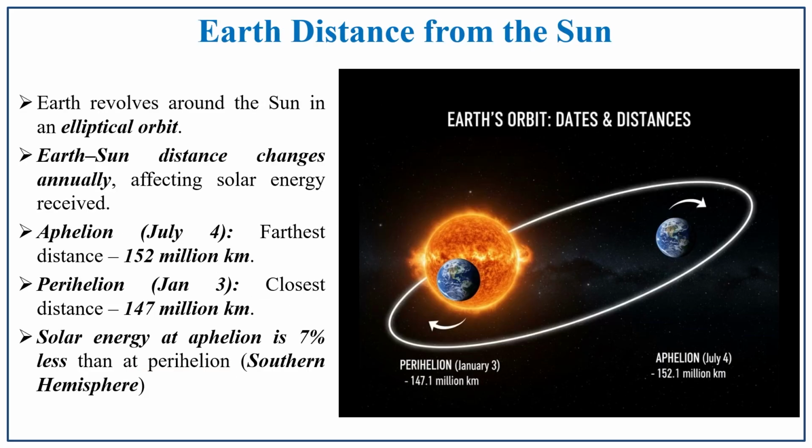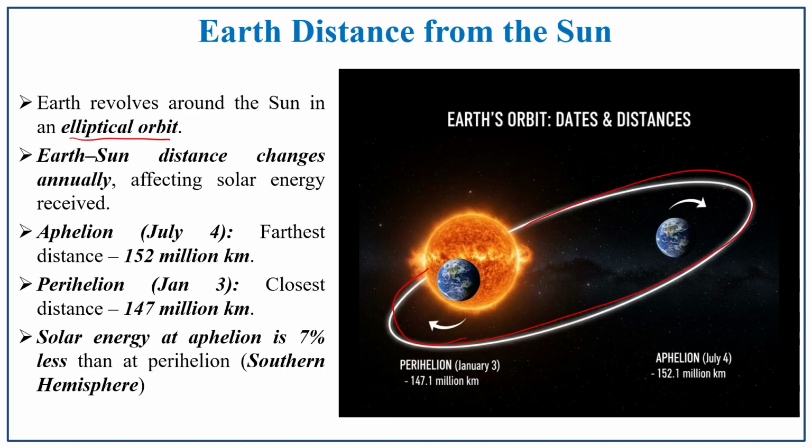Next one is distance from the sun. The earth revolves around the sun in an elliptical pattern. The earth-sun distance changes in the year. Because of the revolution of the earth around the sun, this process happens, that is aphelion on July 4 and perihelion on January 3rd.